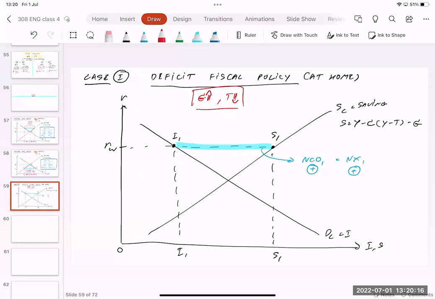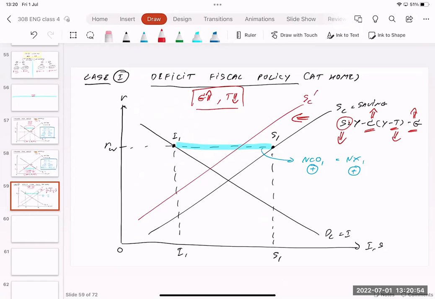If they do that, G increases, right? Taxes become lower. If they tax less, it means people have more money left, and people are going to consume more. So Y, as income, stays the same, but you consume more and the government spends more. It means the saving for the whole country is going to reduce. The saving curve is going to shift to the left.